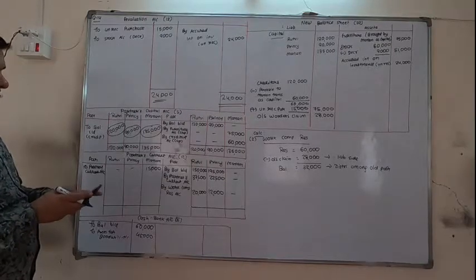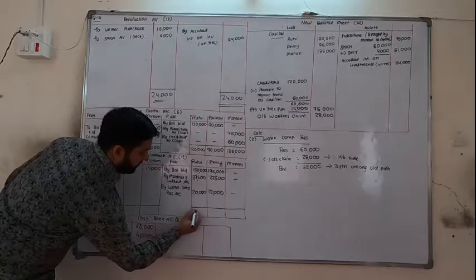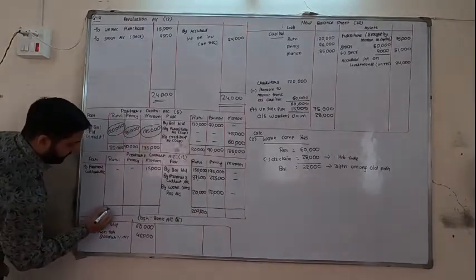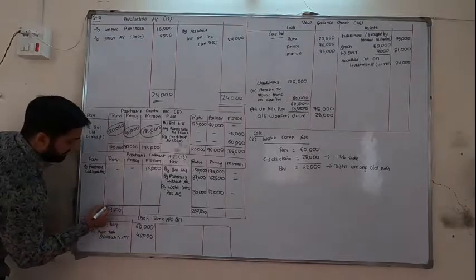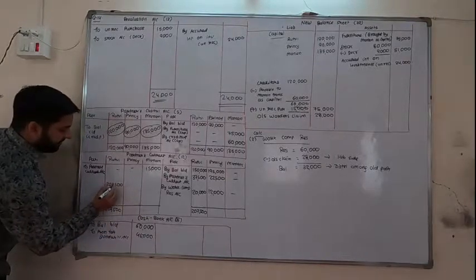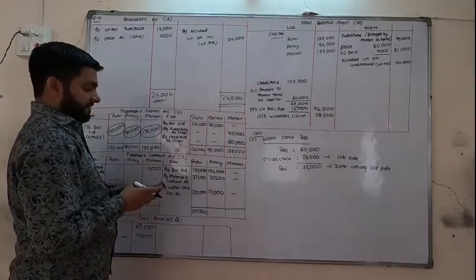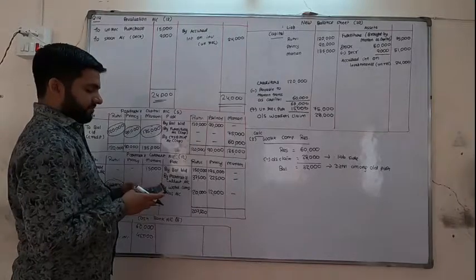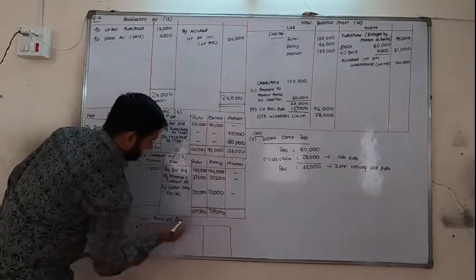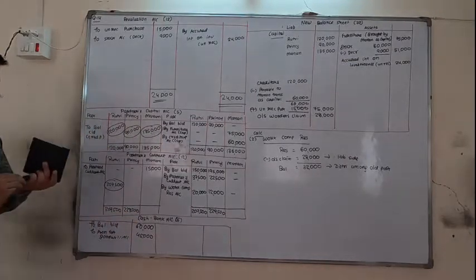Now the current accounts. 37,500, 20,000. 2,07,500. Balance is also 2,07,500. 22,500, 12,000. 2,29,500.